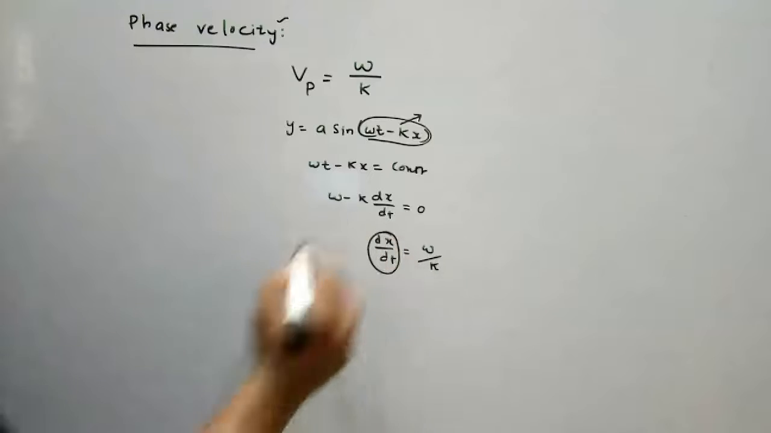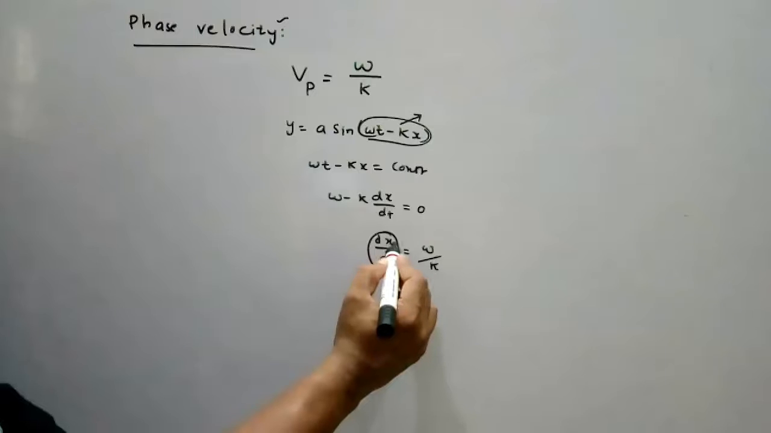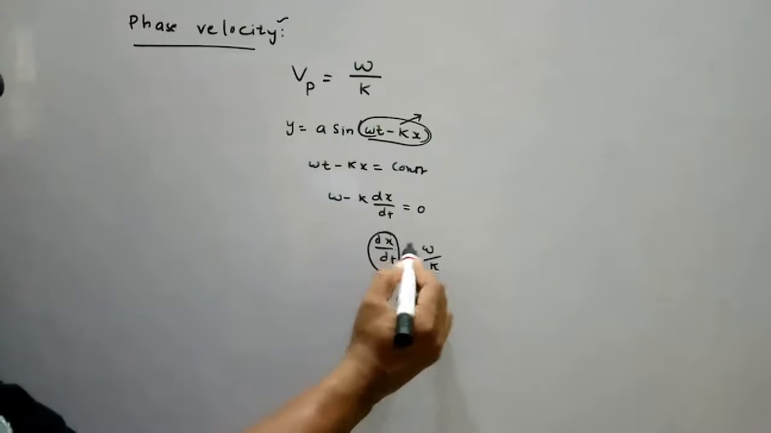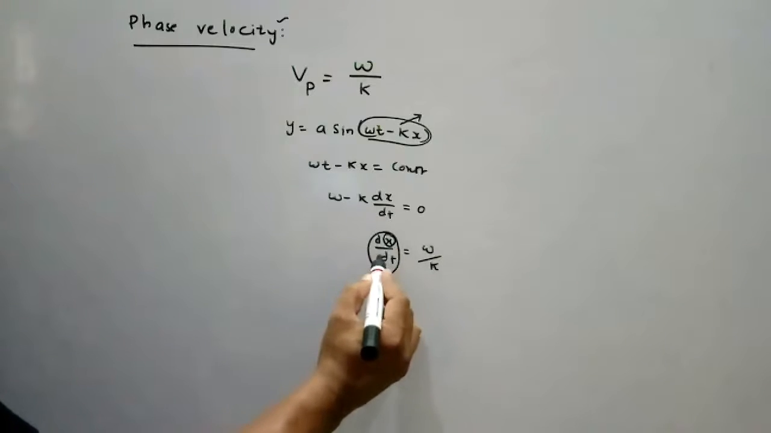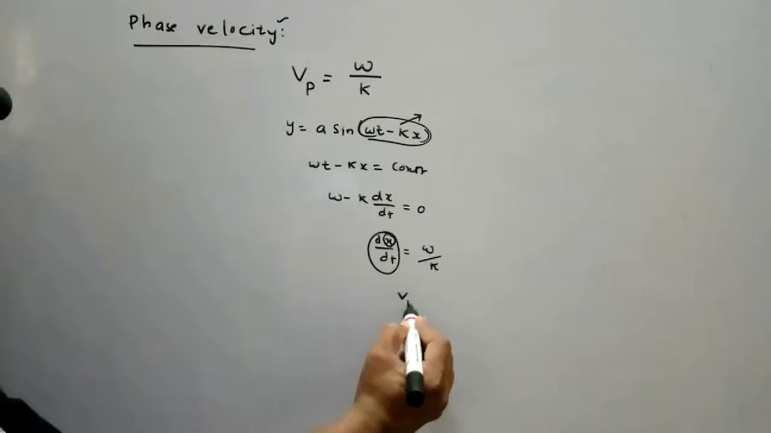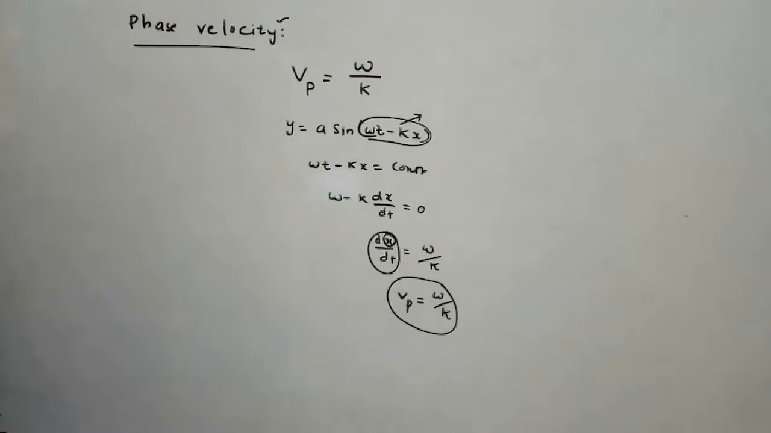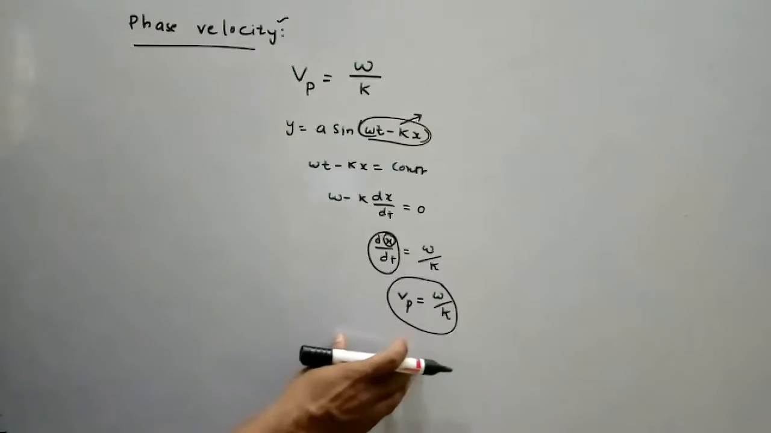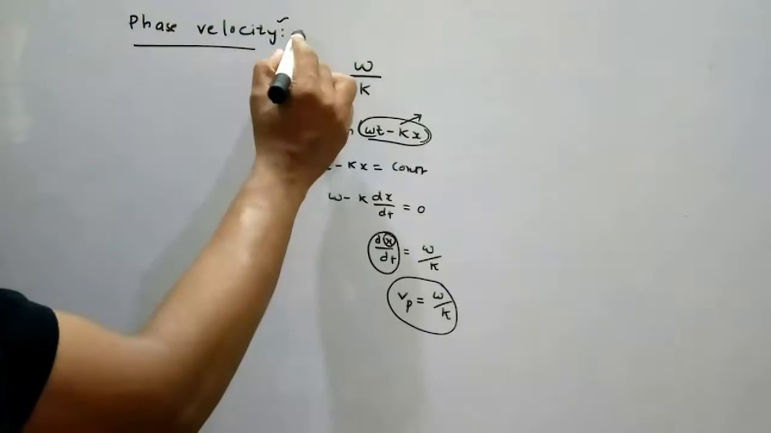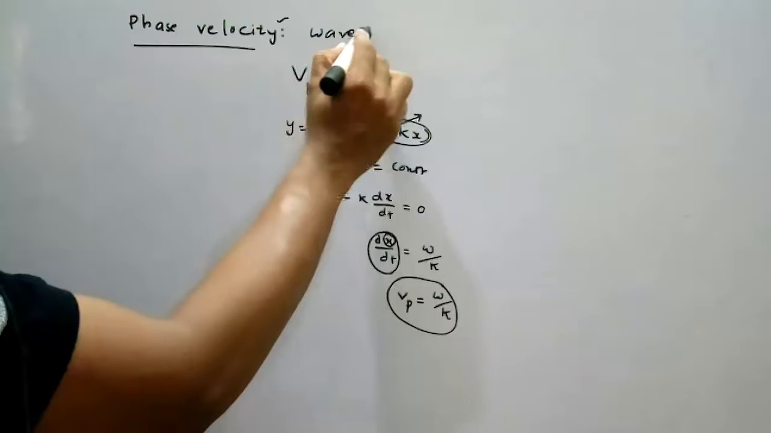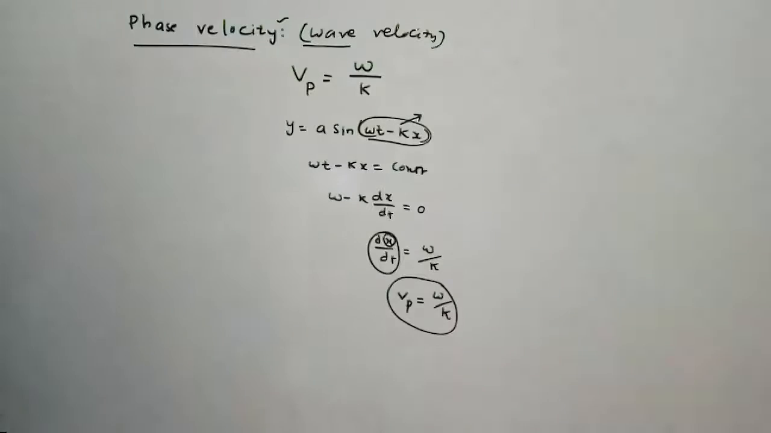Here x is the wave movement, how much it is moving. So dx by dt is the phase velocity, equal to omega by k. Already in the last class I discussed that phase velocity is equal to omega by k. We can call phase velocity the wave velocity also.